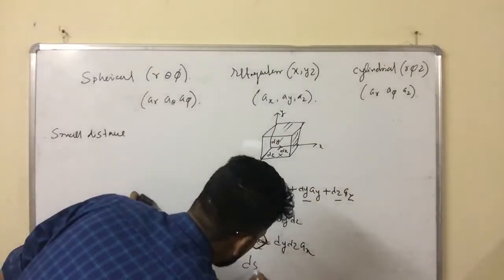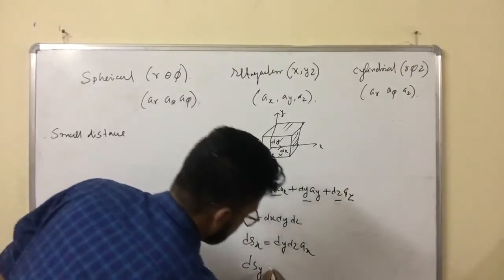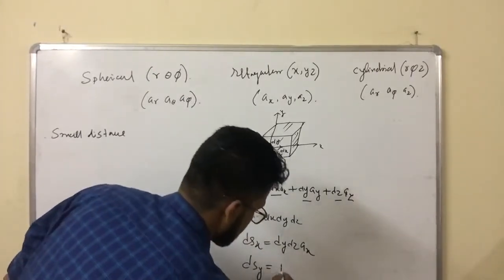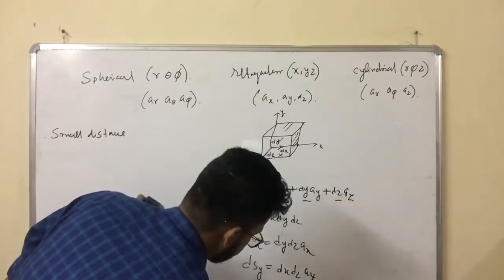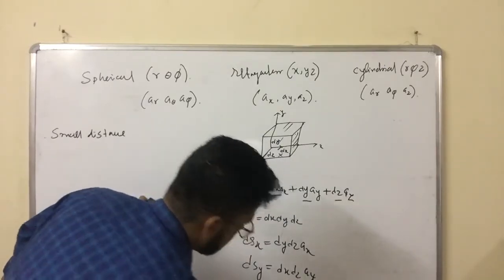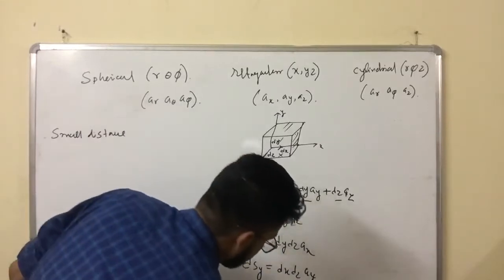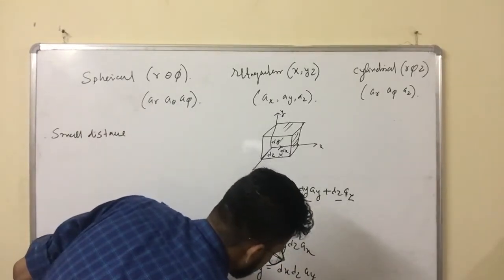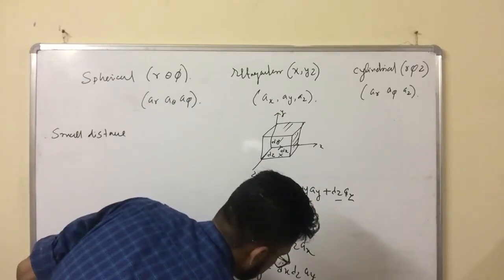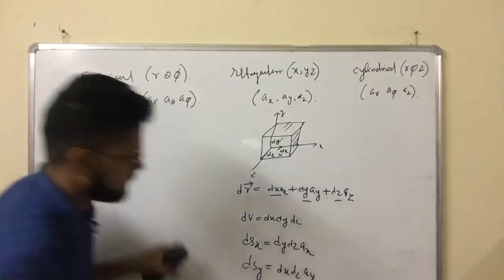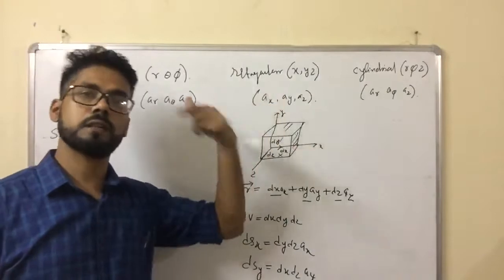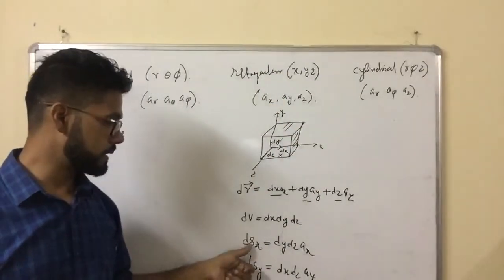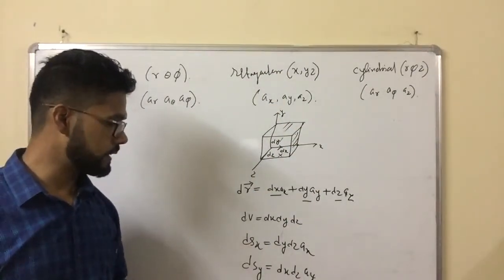Similarly, dsy. Whenever we consider y, then there will not be dy: dx, dz, ay. ay is a unit vector. And for dsz, whenever we consider z, there will not be dz: dx, dy, az. Okay, three surface areas of a cube, and three surface areas in the opposite direction. So one is dsx, dsy, dsz.